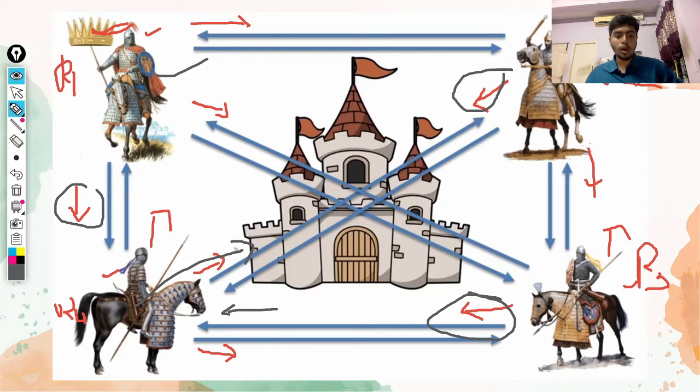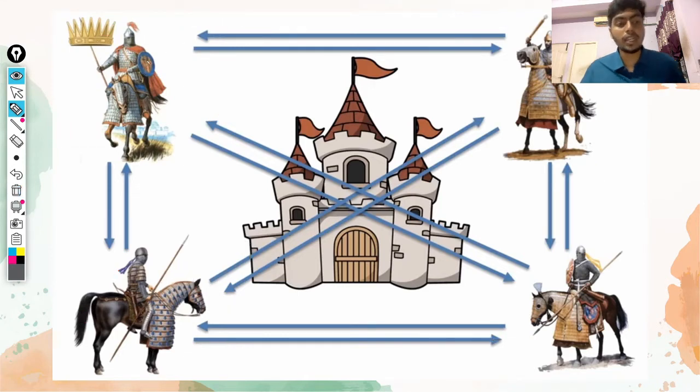Now R2 also receives three commands, stating R2 should go and attack. So he will also go and attack the castle. Similarly R3 also will go and attack the castle. In this case everybody will go attack the castle and the castle gets destroyed.